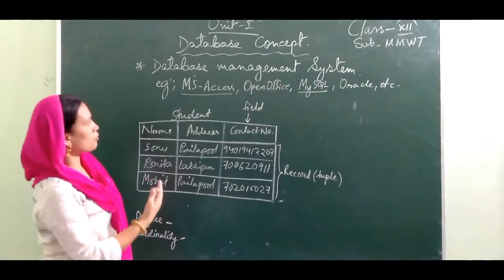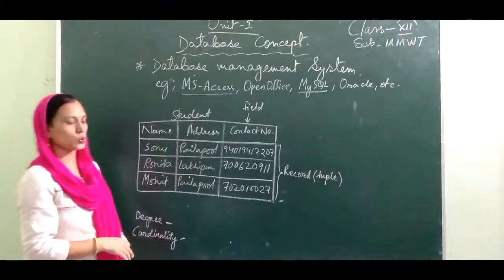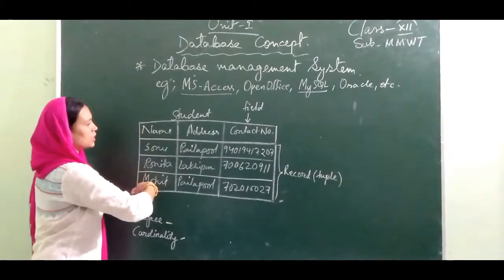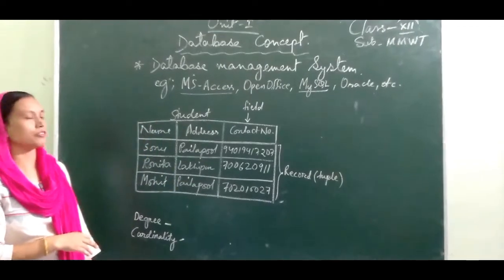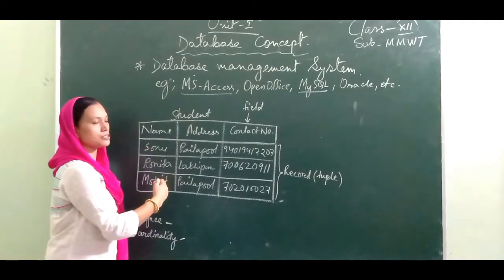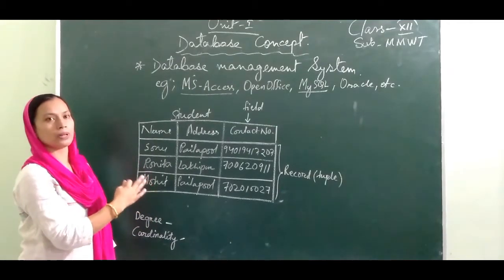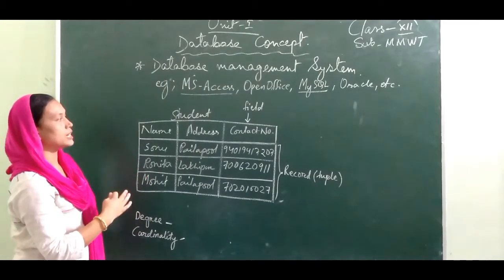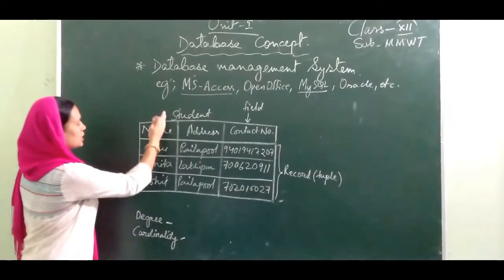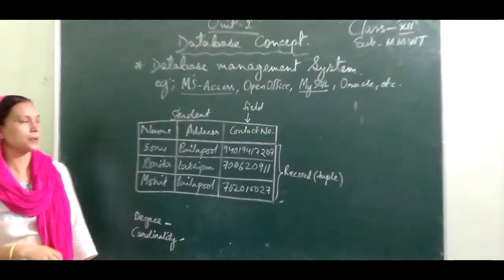But before learning the software, we need to know about the database. So suppose this is a table. A table is the building block of a database. That means when you make a database, first of all we need a table. Table is the most important part of a database. So this table is called the building block of a database.